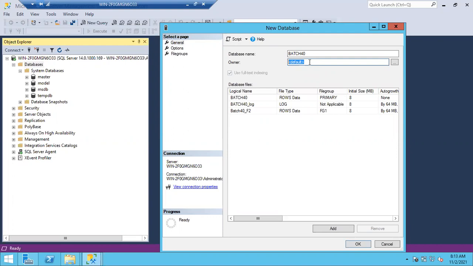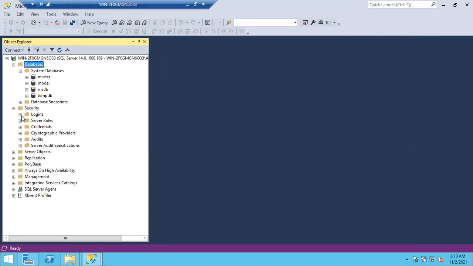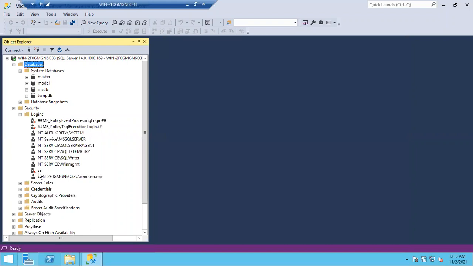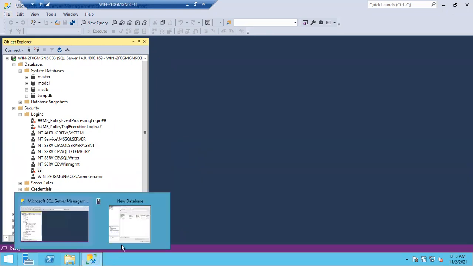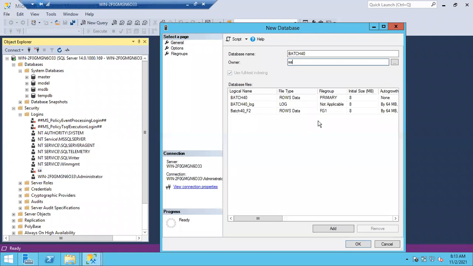So we give sa as the permanent owner. The sa login is there in SQL Server under security. It is the permanent login in SQL Server; one login should act as an owner. No one can delete this sa login. All the other logins can be deleted, but not sa. That's why for all the objects, usually the owner will be sa. sa means sysadmin. Got it, guys?